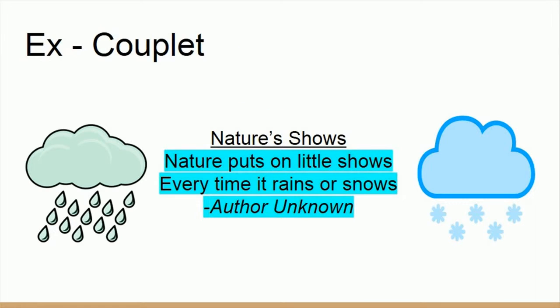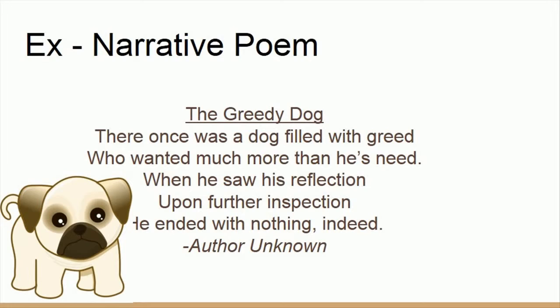A couplet is a two-line, rhyming poem. The whole poem fits this device because it has two lines and they both rhyme. A narrative poem is a poem that tells a story. The whole poem fits this device because it is telling a story in the form of a poem.